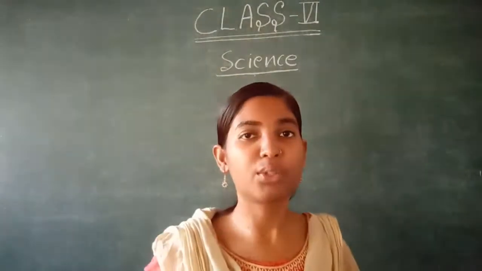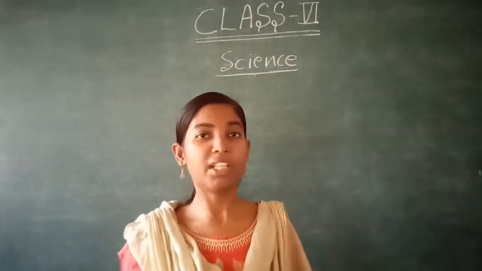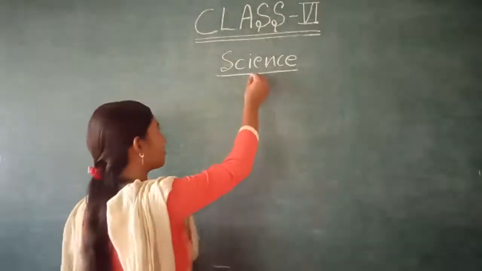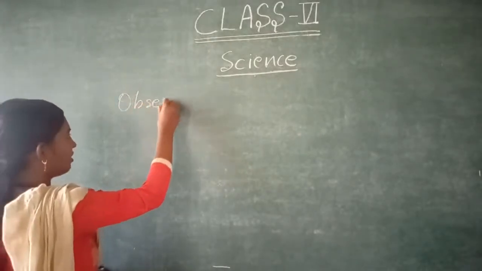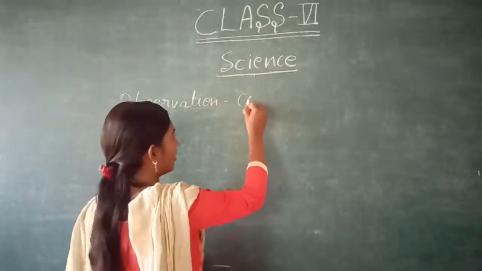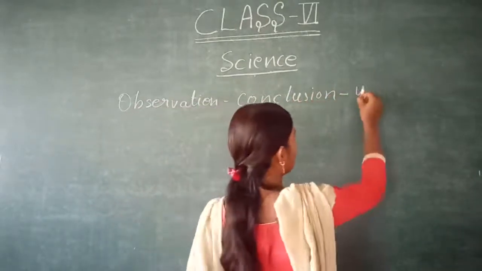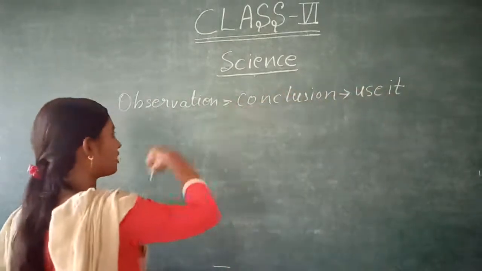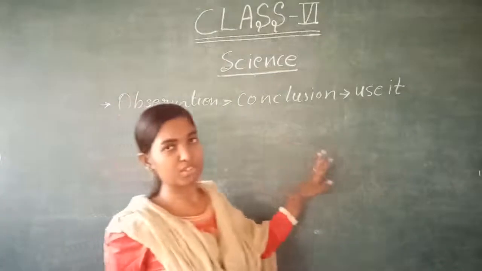Everyone, today we are going to see how chemistry comes out from science. In my last video, as I told you, science is a process in which there is observation, and after observation, conclusion, and after conclusion, we use that knowledge. This three-step process is the whole process of science.